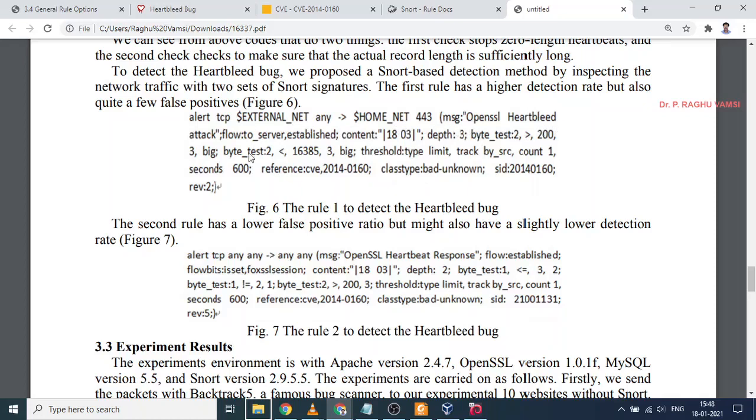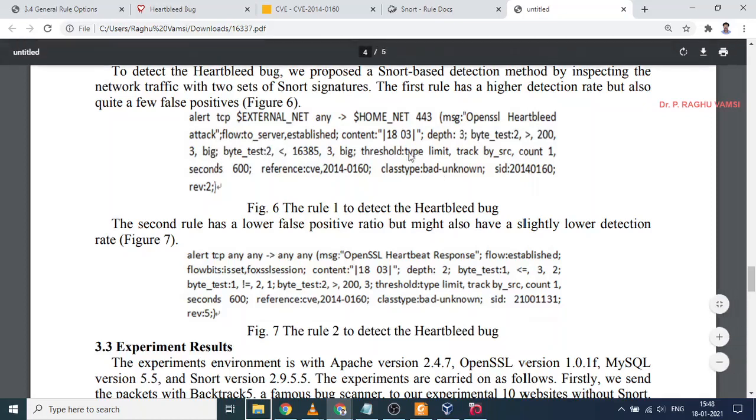Message: OpenSSL Heartbleed attack. The flow will be from the server to the client, established. The content we are supposed to look for in the packet is 1803, depth 3, that is, we are going to see the first 3 bytes. And byte test 2 greater than 200, comma 3, and byte test 2 less than 16375. So that means the memory range is what we are going to fix here.